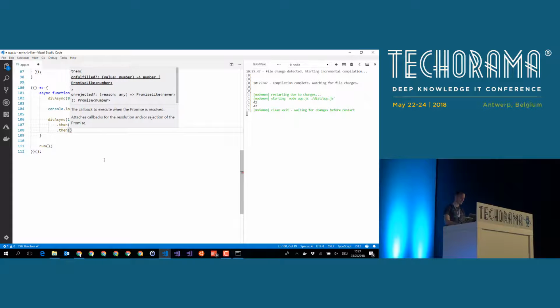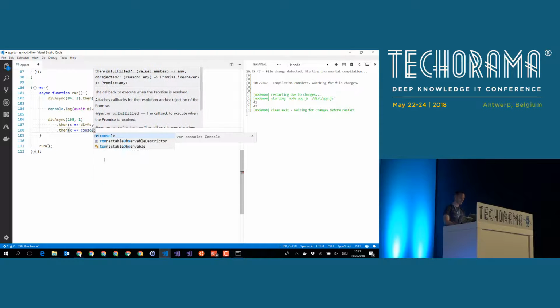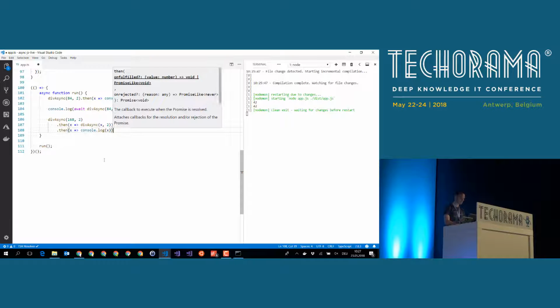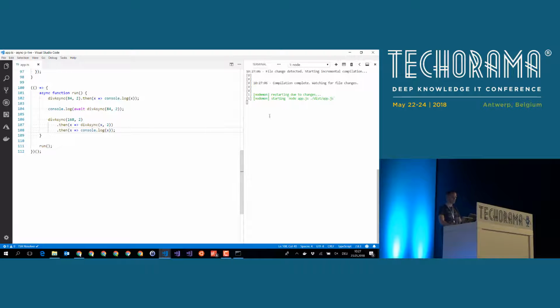So if we say then again, and if we say x, and we say console log x, for instance, and if we save this, we should see 42 three times, because this is exactly what we do now. But the third one is a sequence of asynchronous statements expressed with multiple then statements.